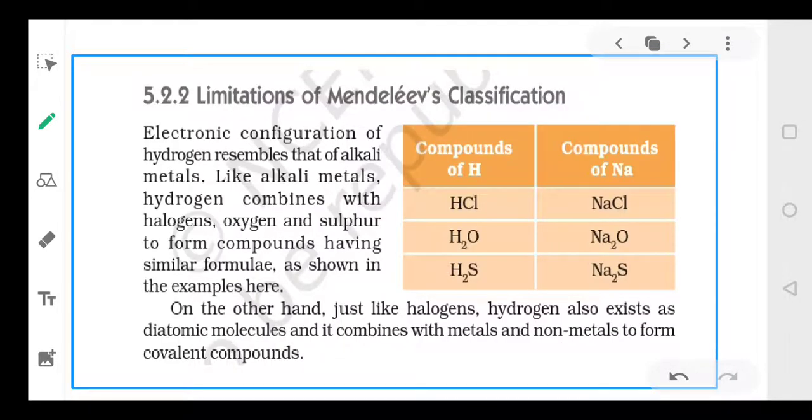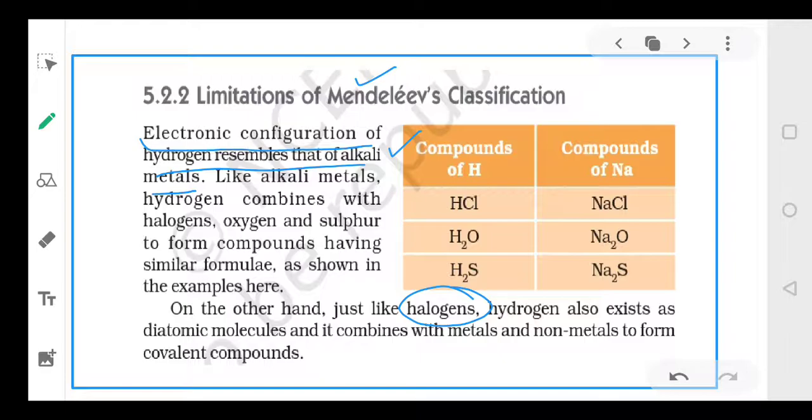Now, apart from this, Mendeleev also has some drawbacks. First of all, the electronic configuration of hydrogen resembles the alkali metals as well as the halogens. Hydrogen resembles in properties with group number 1 as well as with group number 7.